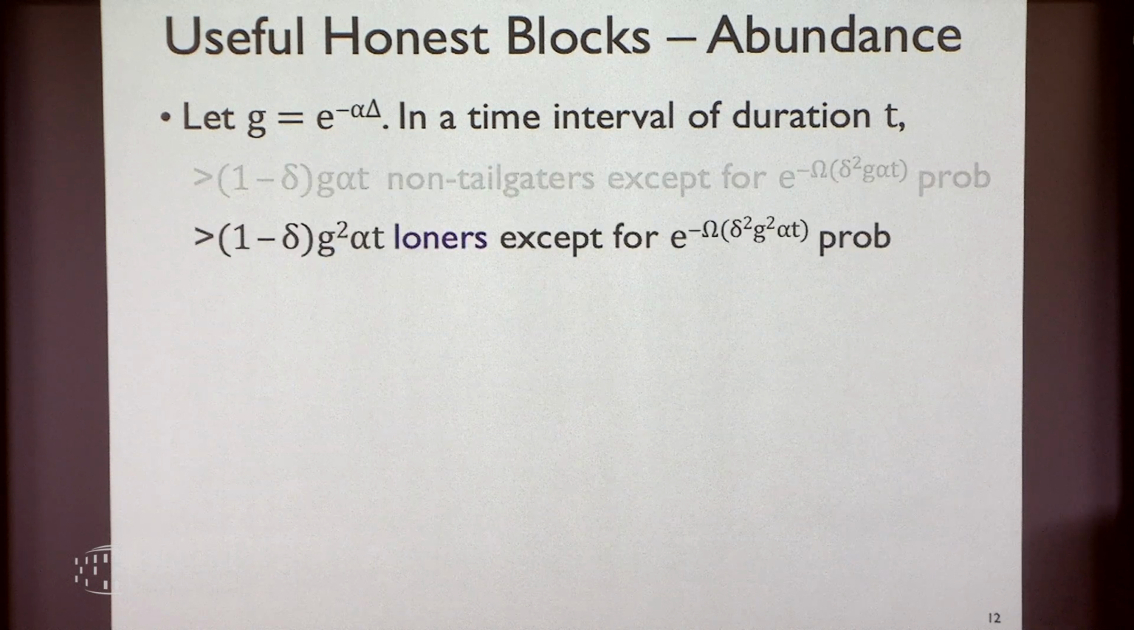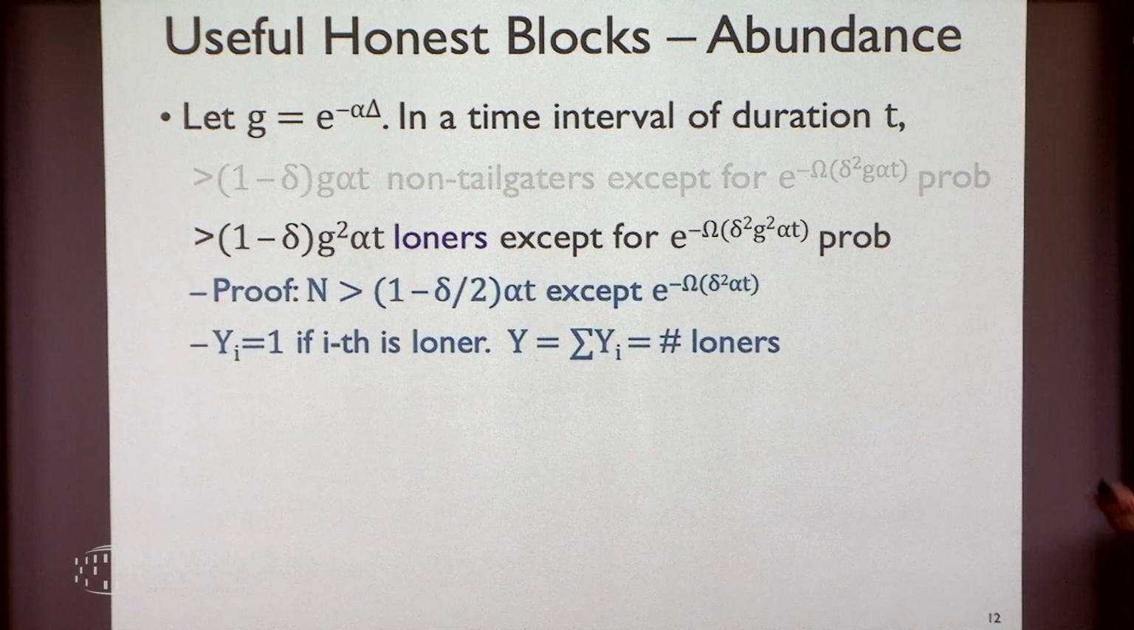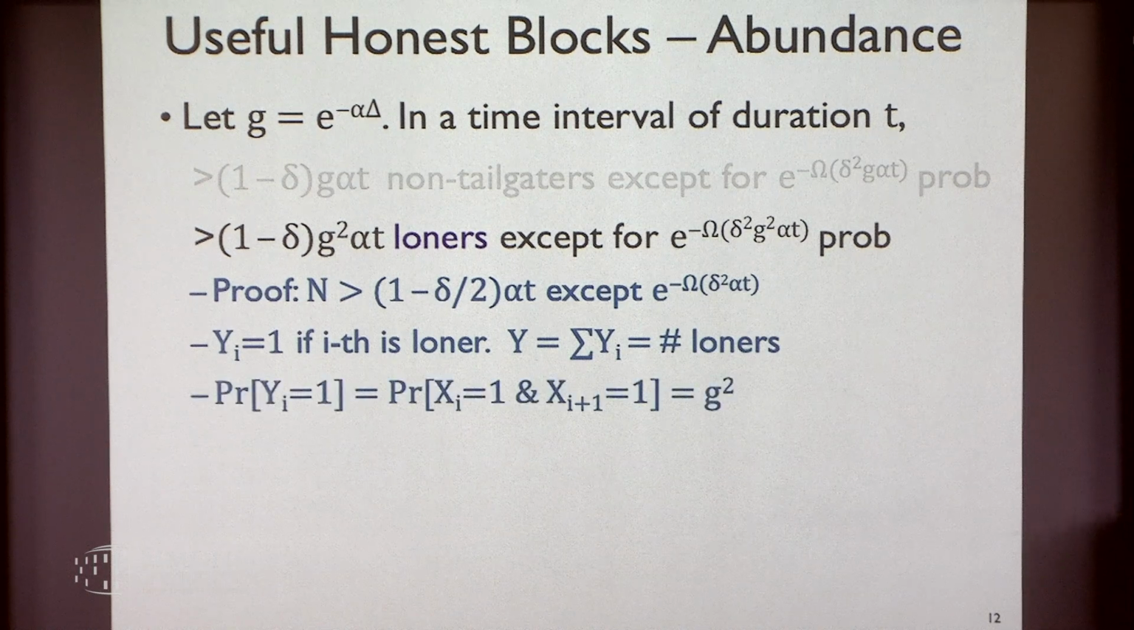Okay, so next, let's count the number of loners. It's almost the same. There are n honest blocks, and the number of loners is basically a summation of Boolean random variables. Each block has a g squared probability of being a loner because it has to be a non-tailgater, and the blocks next to it, after it, also have to be non-tailgaters.